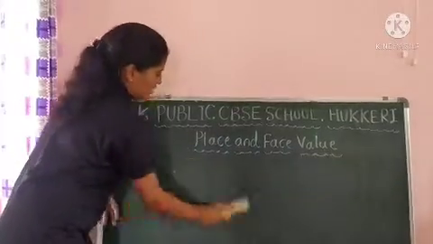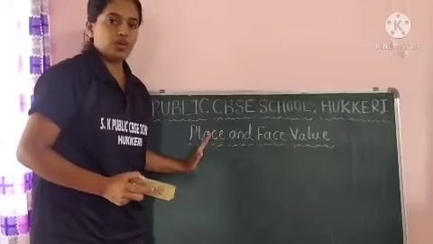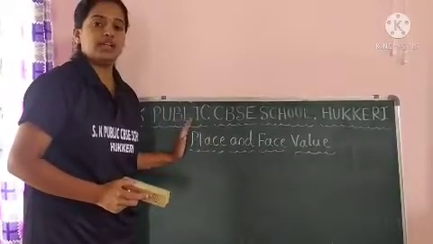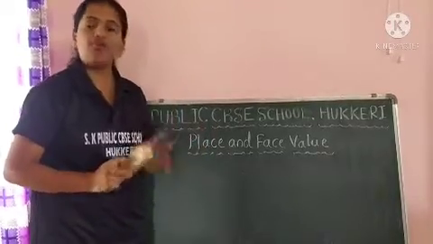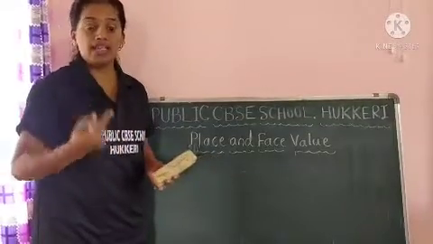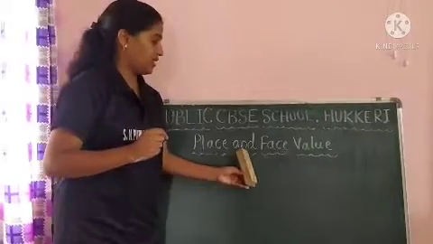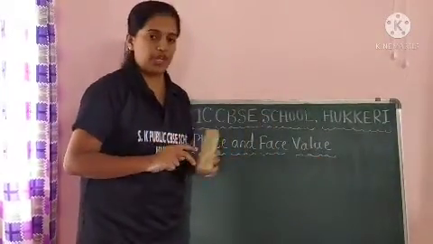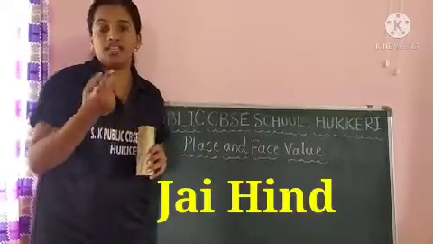So just understand place and face values of the digits in the given number. Single digit, 2 digit and 3 digit. Don't worry about 4 digits. Okay, if you do not understand, replay this video and try to understand place and face value. Okay. And don't worry about your studies. We are there with you.